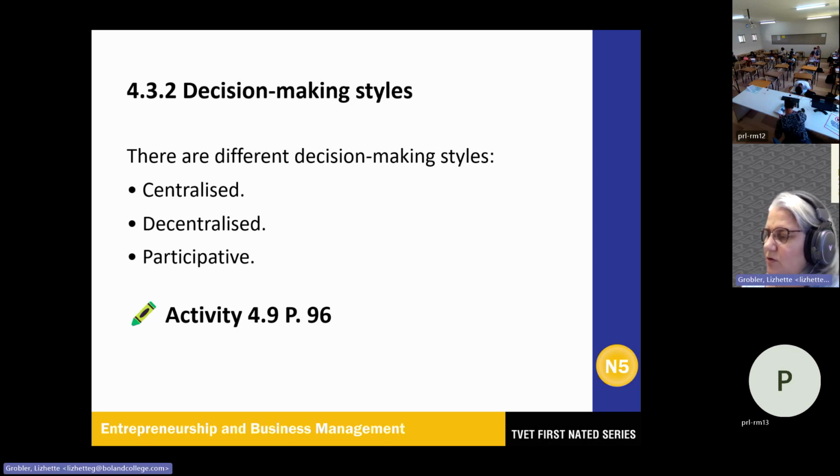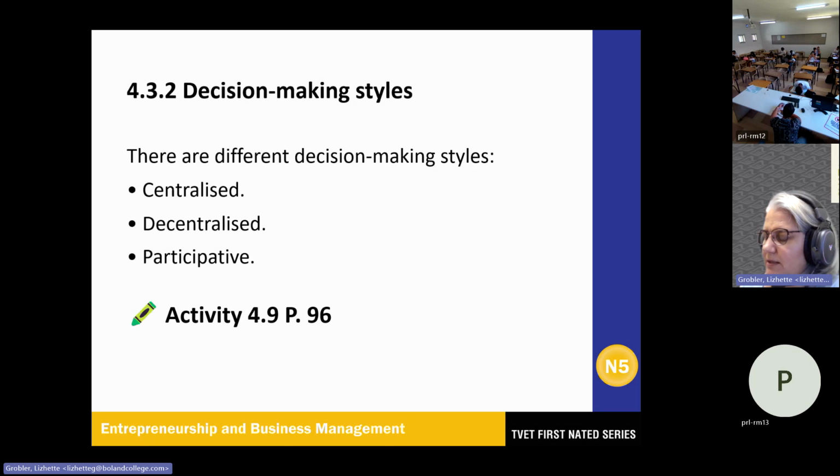This is mostly top management that makes these decisions. Sometimes it is seen as authoritative or autocratic because the employees have no consultation or input. They're normally done to determine the long-term future of an organization, and it slows down decision making